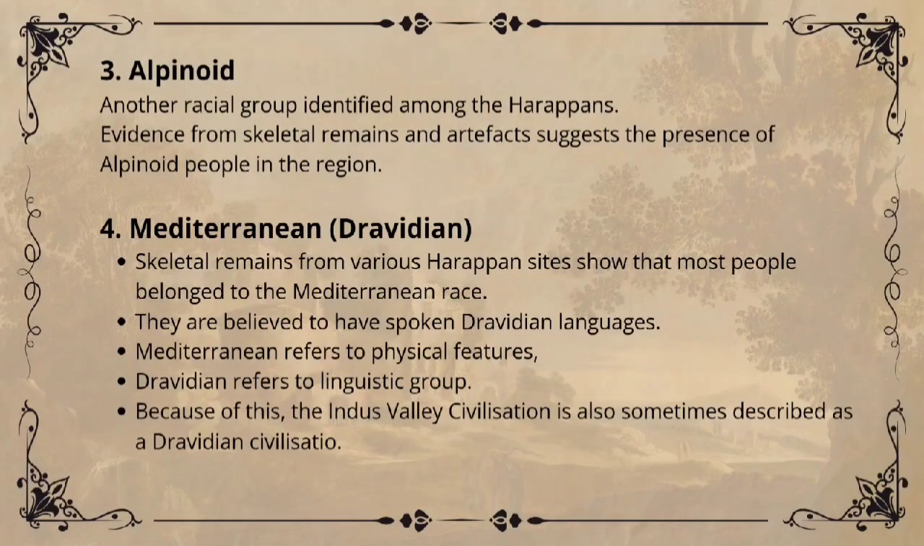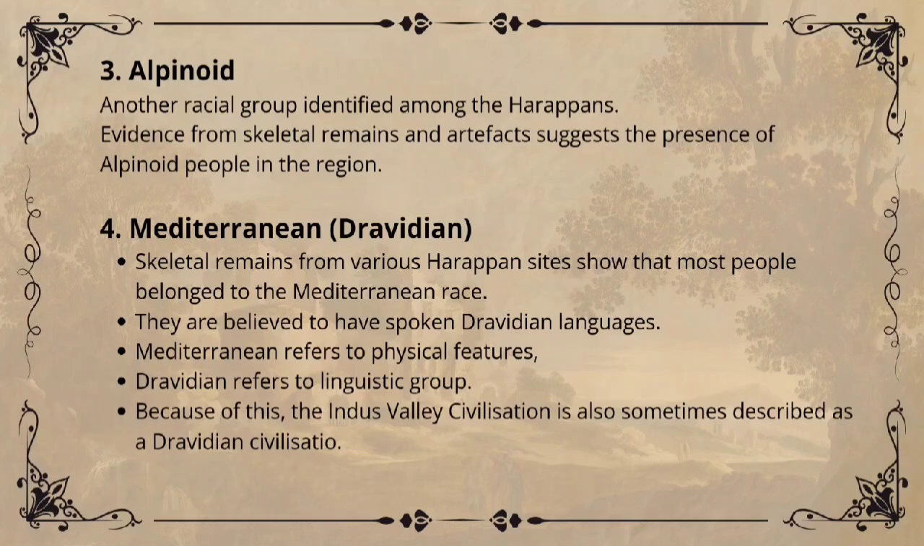The third one, Alpinoid. Scholars have also identified the presence of Alpinoid people. Skeletal remains and artifacts found at Harappan sites support this view. And the fourth one, Mediterranean. Most of the skeletal remains found at different Harappan sites belong to the Mediterranean race. Historians believe that these people spoke Dravidian languages.